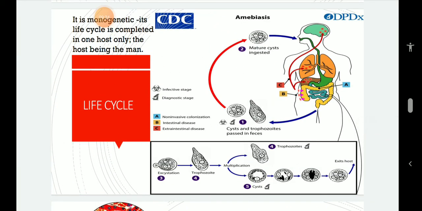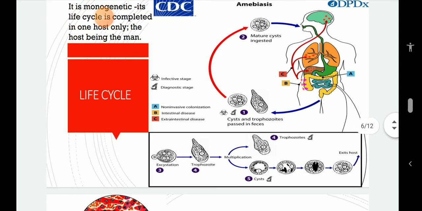So, the first stage is the cyst and trophozoite passing in the feces from the infected person, and the second stage, after the mature cysts are ingested, they reach a new host and complete their life cycle. The third step is excystation, that is, reaching the lumen of the intestine. It gets excysted, that is opens up to form trophozoites, and they multiply. One stage is taking up the trophozoite form, the other can be formation of the cyst again in the lumen and sublumen structures of the intestine, continuing from a single nuclear stage to the tetranucleate stage.